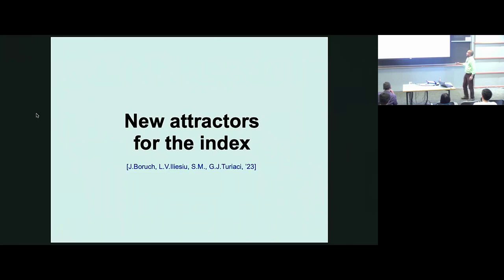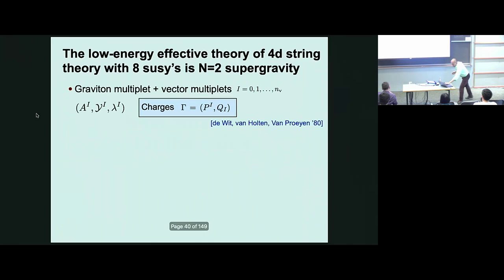Good. So the context is N=2 supergravity. Let me just remind you briefly what that is. There are 8 supercharges in the theory. It's a 4-dimensional theory, so there's a graviton multiplet coupled to vector multiplets. Hypermultiplets typically don't participate in such solutions. And there's a bunch of vector multiplets.